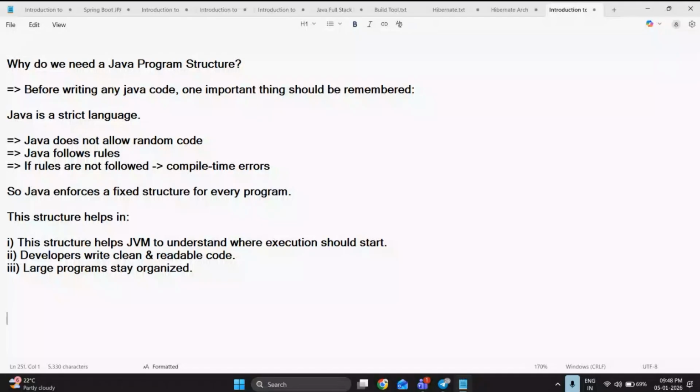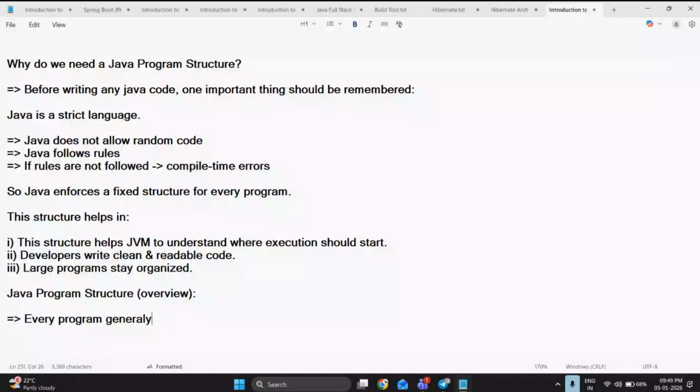I can tell you the Java program structure as follows. Let's take it as a structure overview. What are the structures we have? Every program generally contains what? Every program generally contains a package statement.